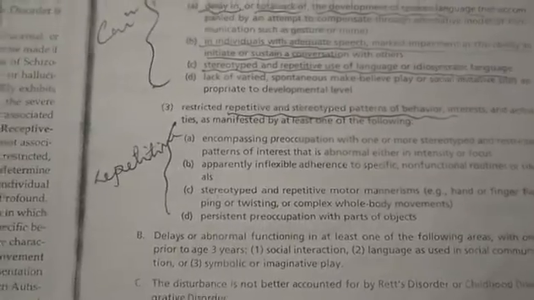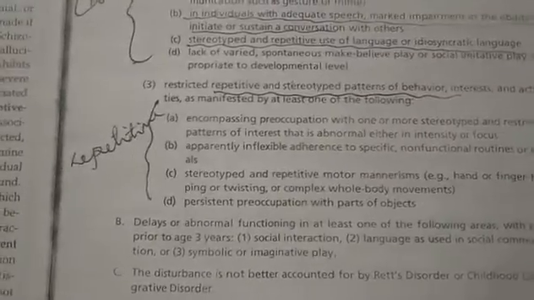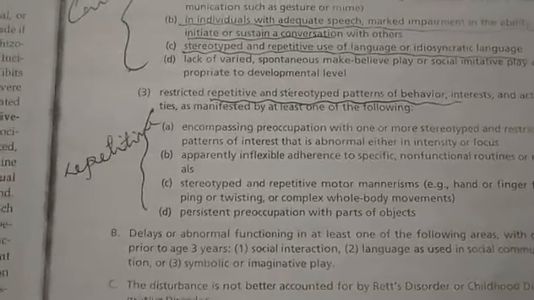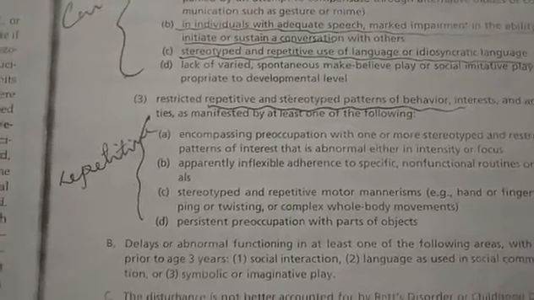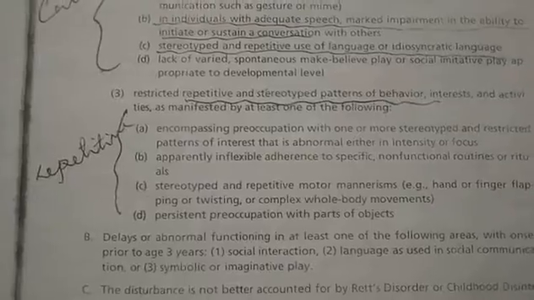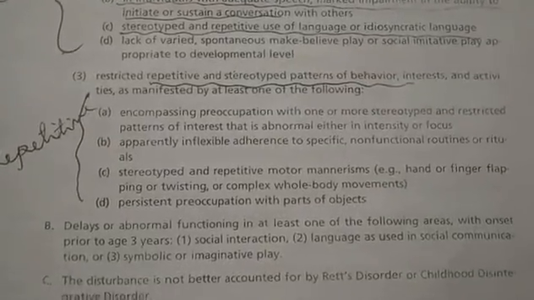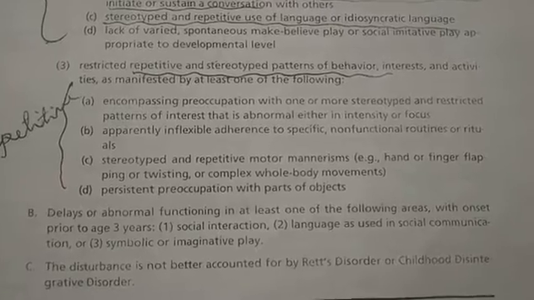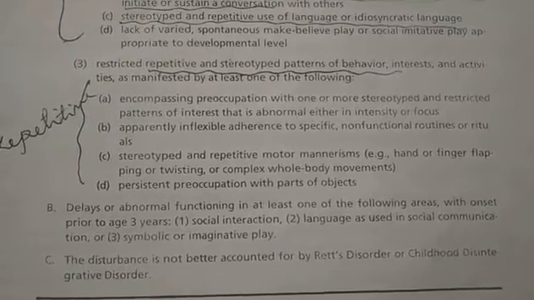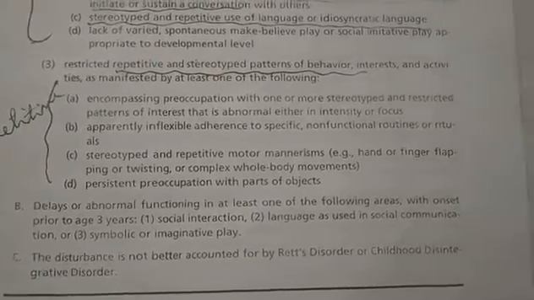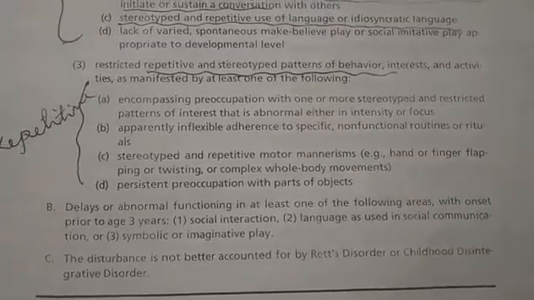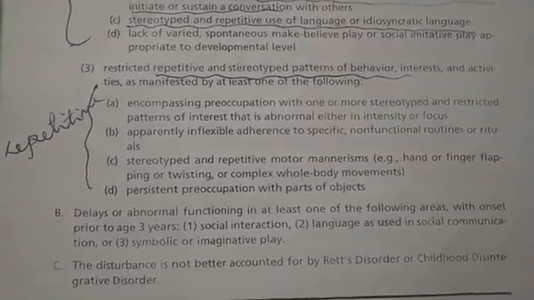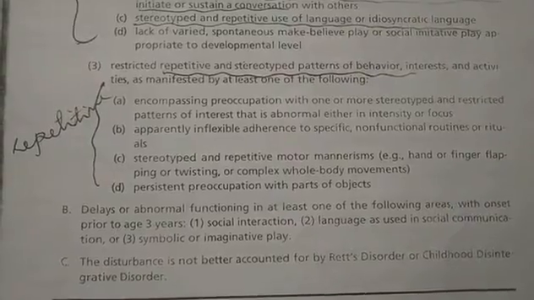You can't do that, right? So that kind of thing is seen in them. Let's move on to the other points and let me come back for the explanation here. Apparently inflexible adherence to specific non-functional routines or rituals. Stereotyped and repetitive motor mannerisms, hand or finger flapping or twisting or complex body movements, persistent preoccupation with parts of the body.